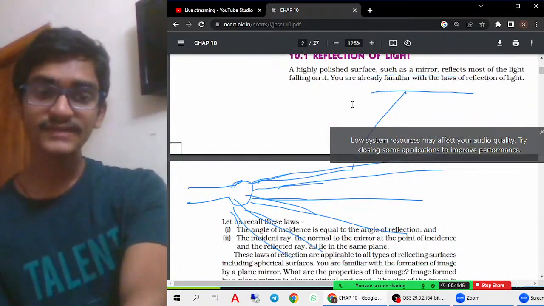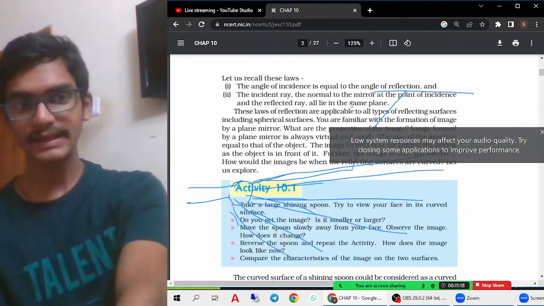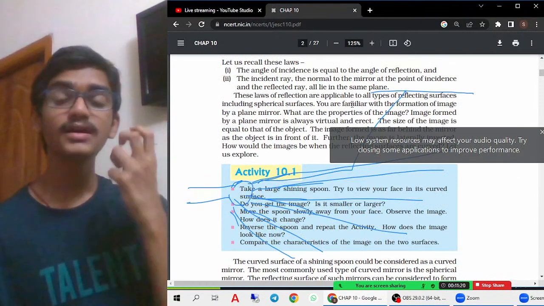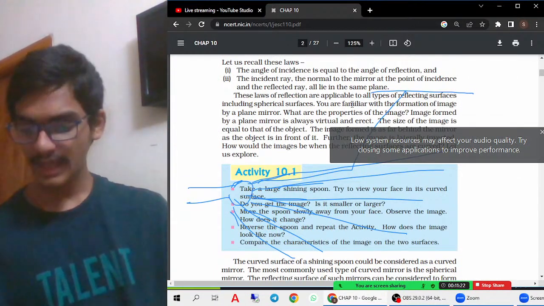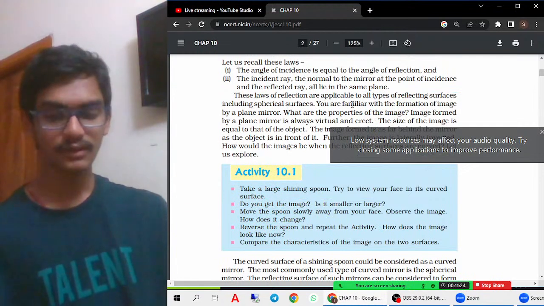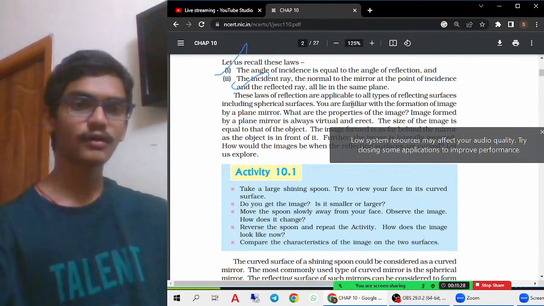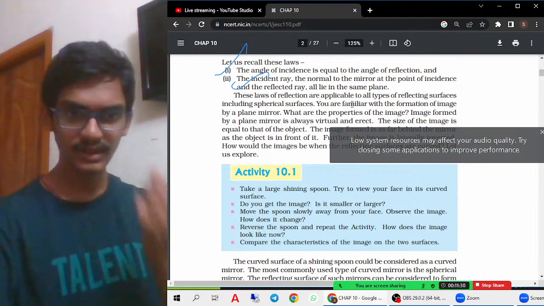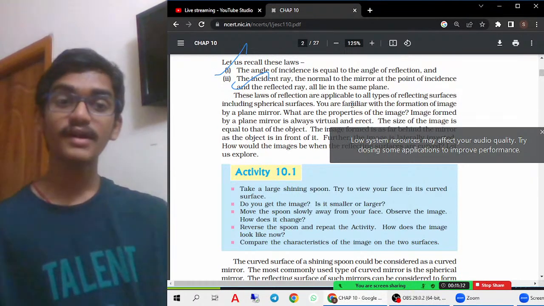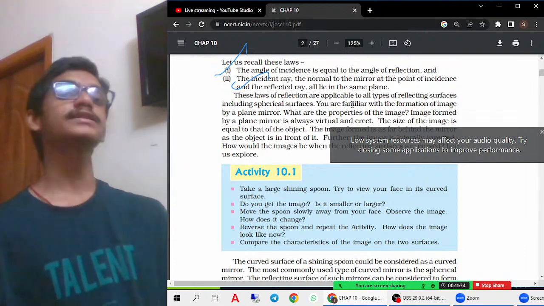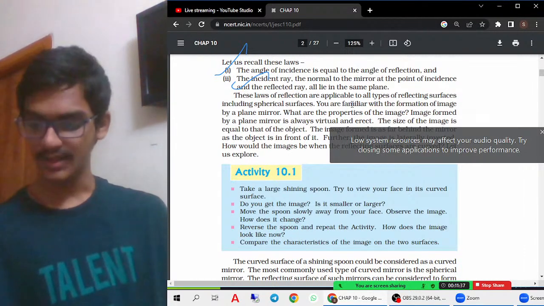Light is very much important in order to focus and to make objects visible to the human eye. Now, as I already told you, these are the two main important laws of reflection that you must remember. Now let us try to understand the different characteristics of an image formed by the plane mirror.